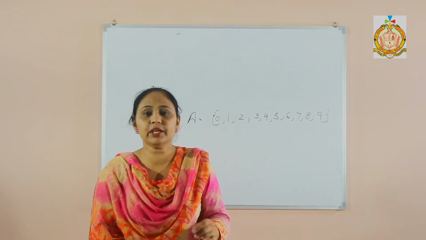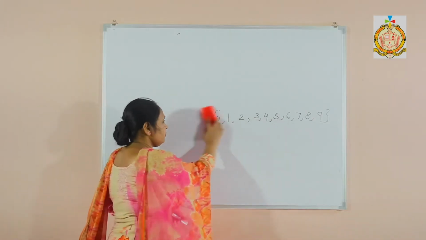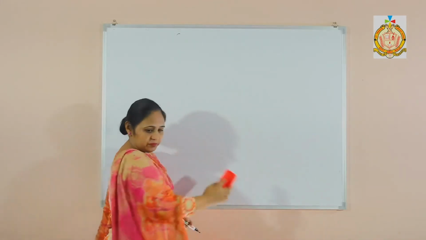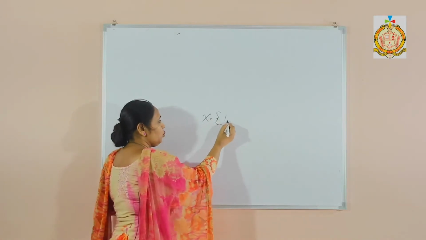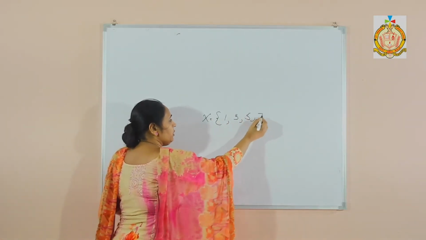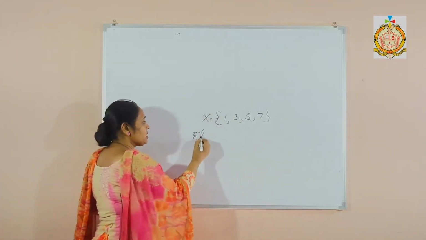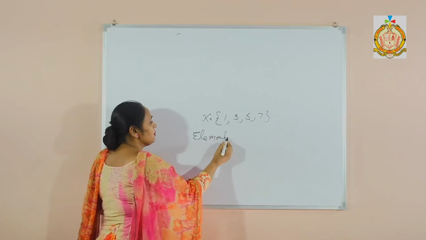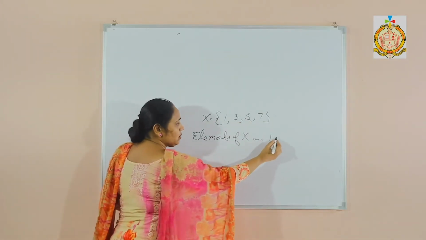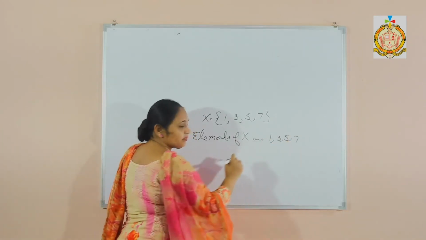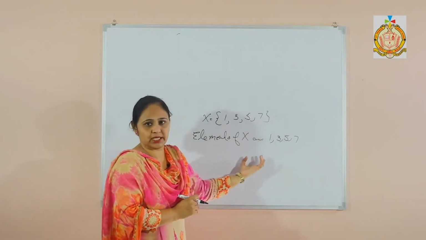Next one, write the elements. Now the set is given and we have to write the elements. The set X is given with 1, 3, 5, 7, like this. Now I have to write the elements. Then I will write elements of X are 1, 3, 5 and 7. This will be my answer. That means I have to take these elements out of the set.